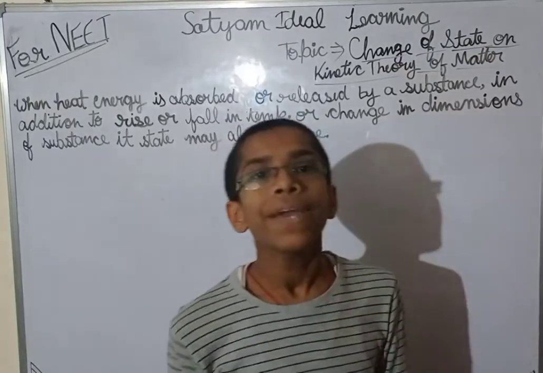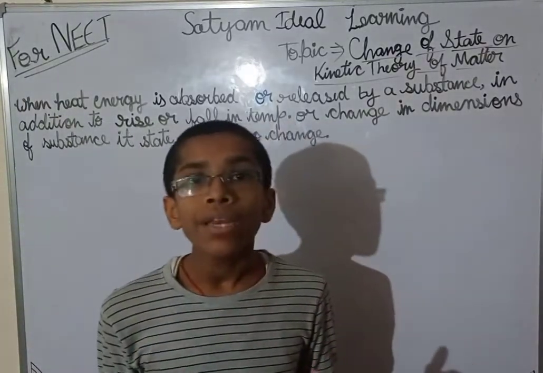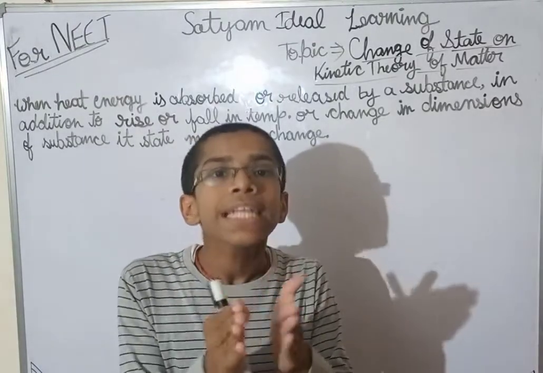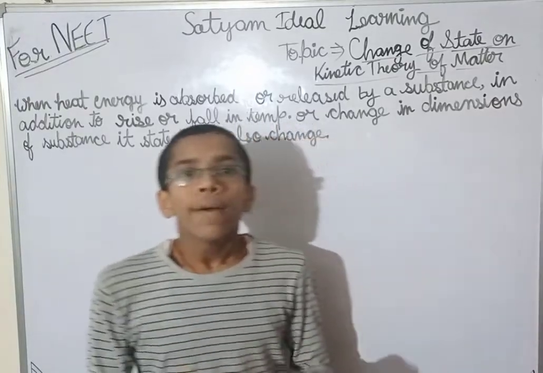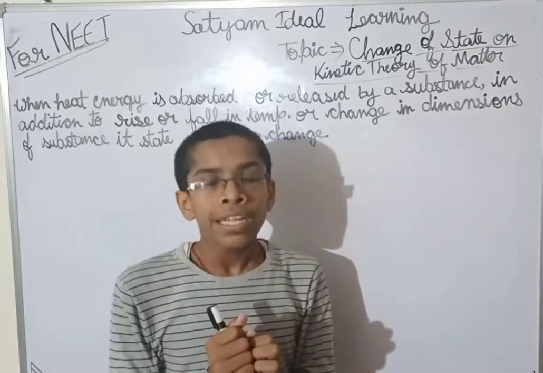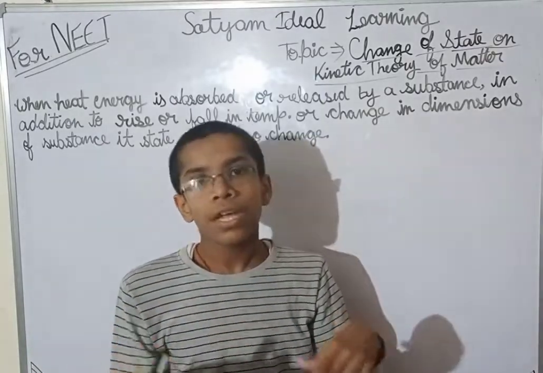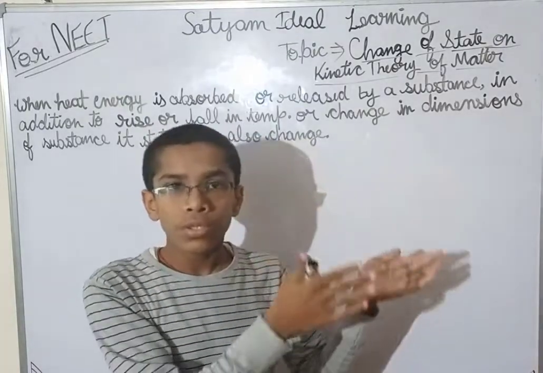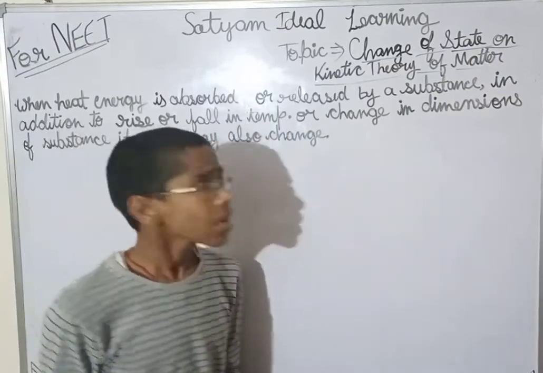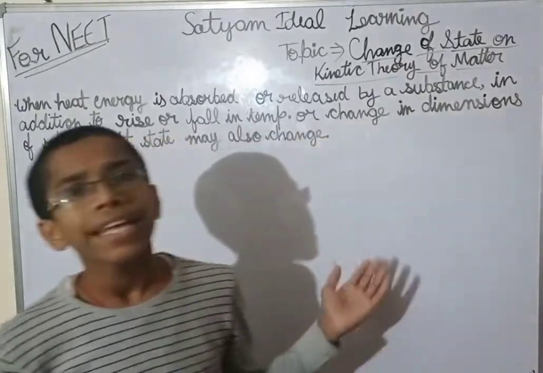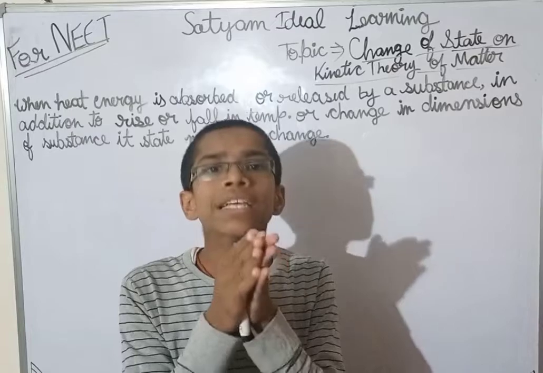So they will vibrate at their mean position with more and more amplitude, and because of this, the intermolecular space will increase and the intermolecular force will decrease. So when the intermolecular space is increasing, they can interchange their position, and because of this, they change into liquid state from solid. Simple, it is very simple. Because of the kinetic energy, they can interchange their position. The intermolecular space is increasing.